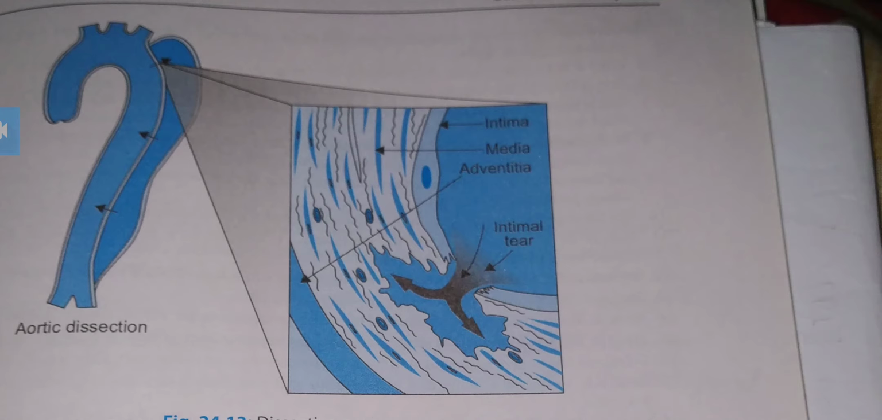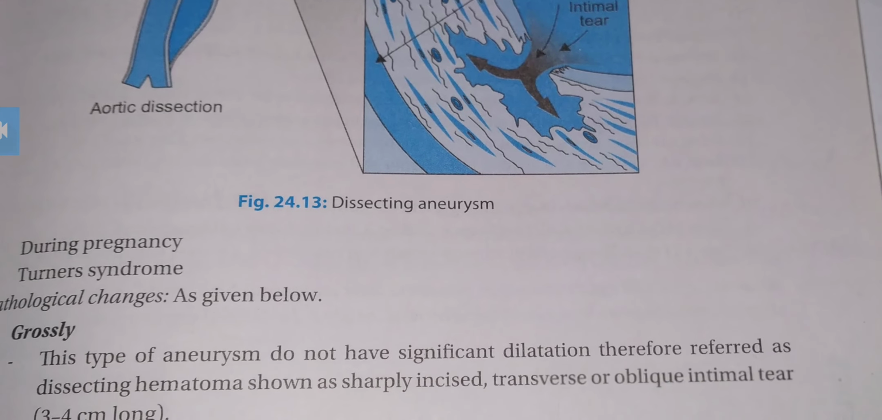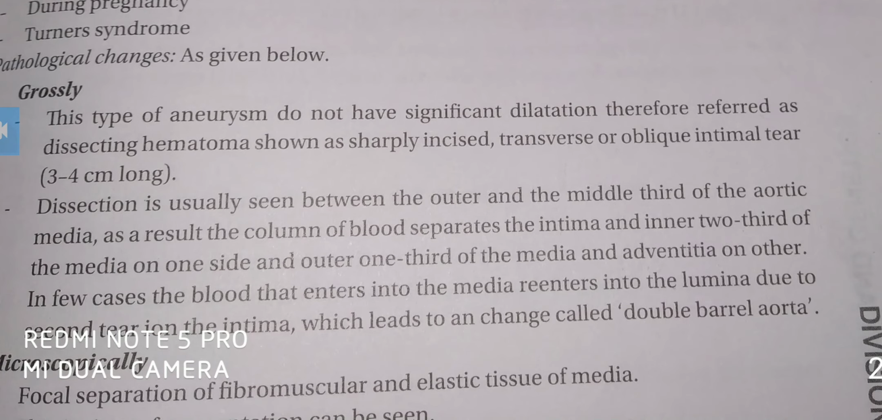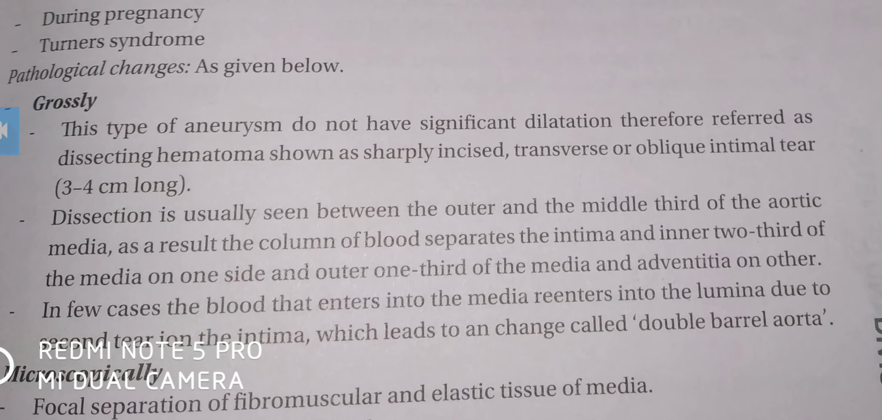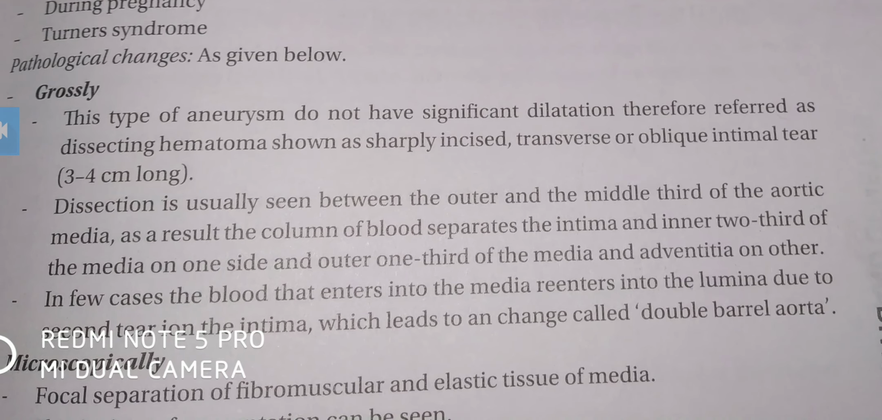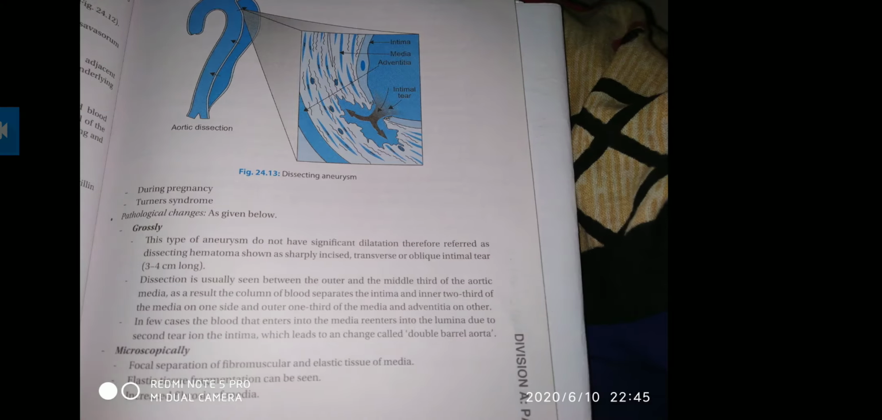So this is shown here. Dissection is usually seen between the outer and the middle third of the aortic media. As a result, a column of blood separates the intima and inner two-thirds of the media on one side, and the outer one-third of the media and adventitia on the other. In a few cases, the blood that enters the media re-enters the lumen through a second tear in the intima, which causes the double barrel aorta.